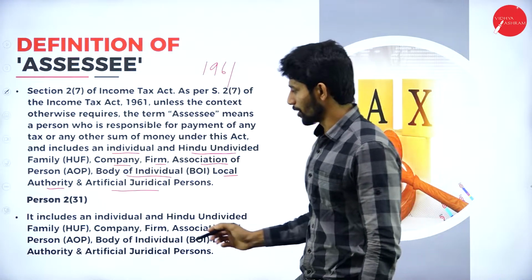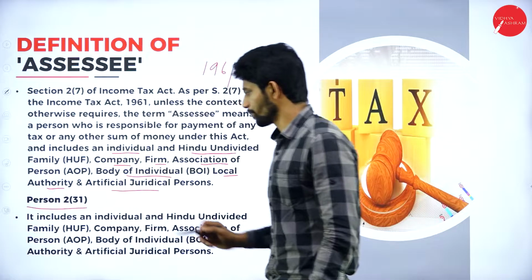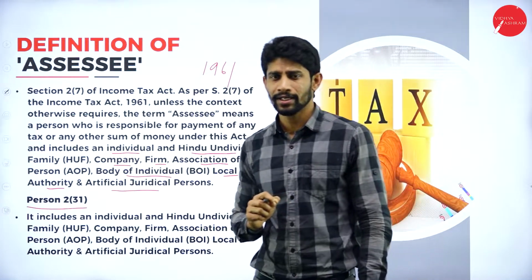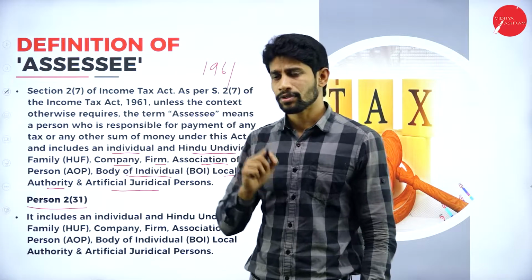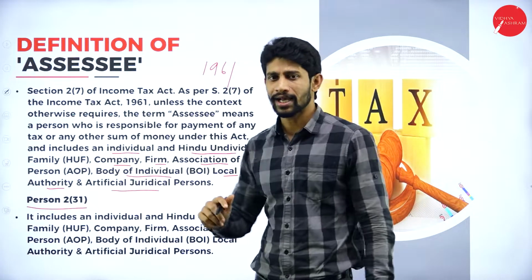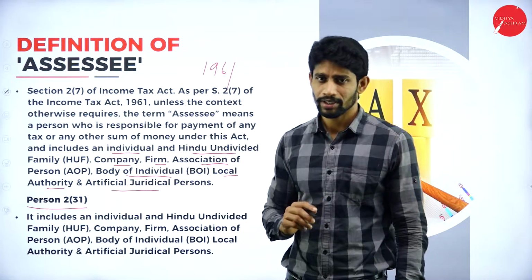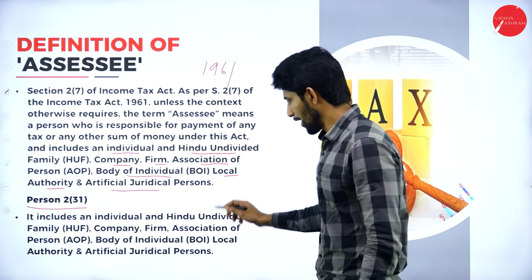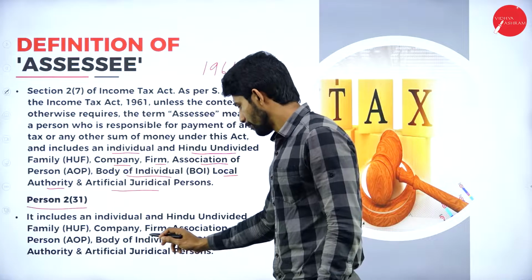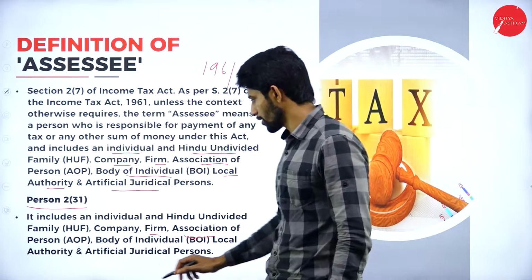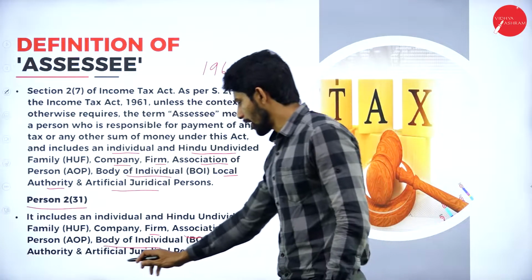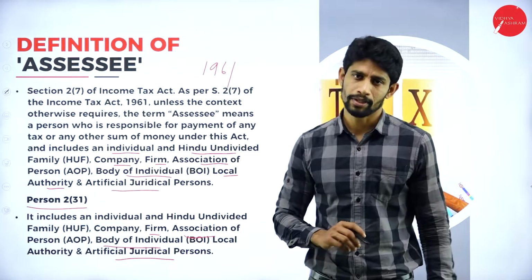Then the next terminology is person. So what is person? The word person is explained under section 2 subsection 31 of the Income Tax Act 1961. The word person includes any individual, HUF, company, firm, association of persons, body of individuals, local authority, and artificial juridical persons.